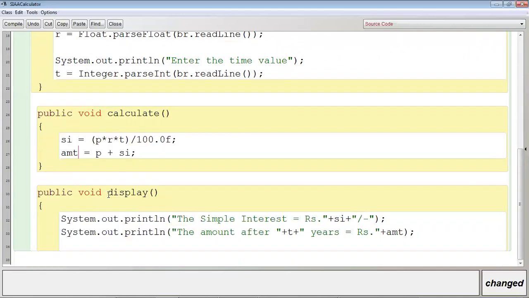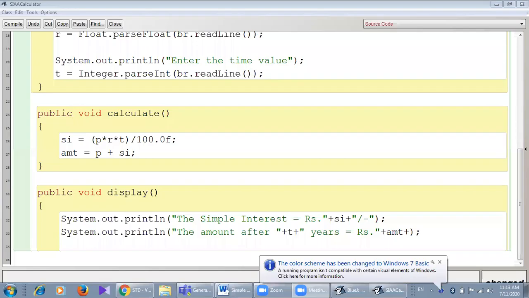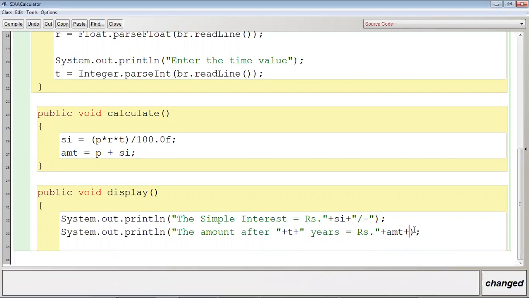Remember the name. So the amount after T years is equal to rupees AMT, and then let me give this symbol. It will look good.